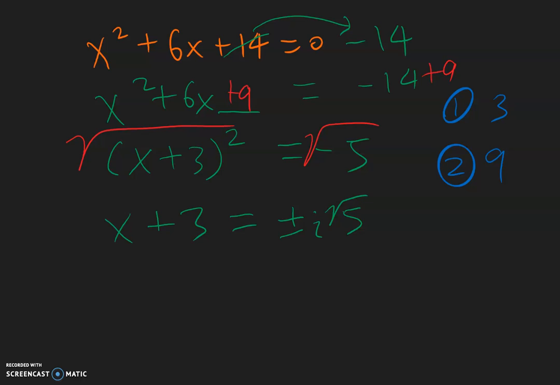And the reason why we have an i is because when you take a square root of a negative number, you only have imaginary solutions. Now, for the one final step, we need to move this positive 3 to this side. That will give you x equals negative 3 plus or minus i square root 5.